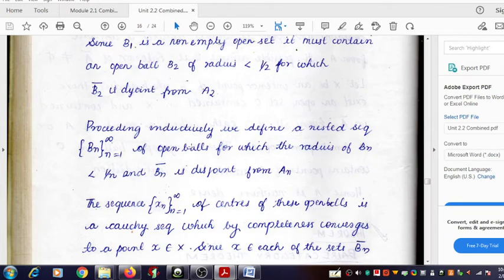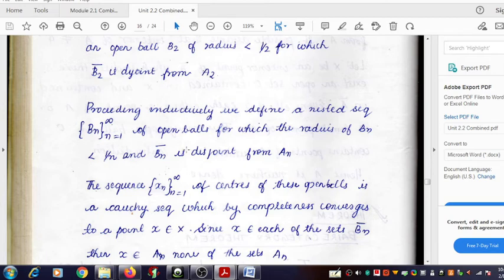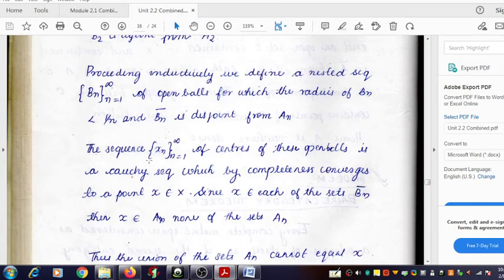Then let's take the center of the second ball B2 as x2, which is also in X. The center of the third ball B3 is x3, also inside capital X. So we can choose the centers of the open balls, and since these are elements of the metric space X, we can write them as a family: x1, x2, x3, x4, etc., xn, etc., up to infinity.